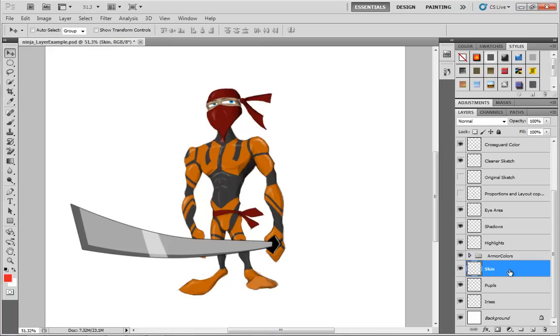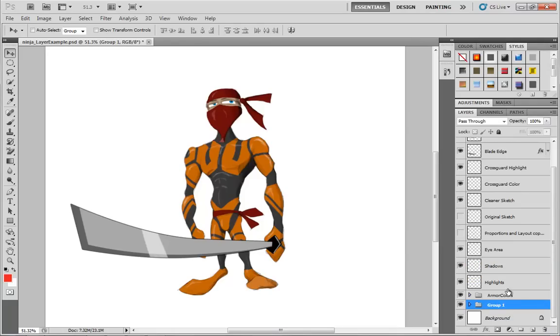Now, notice that the skin, the pupils, and the irises are all stacked up underneath the armor colors. Let's go ahead and put these into their own little group. So I'll grab the skin, the pupils, and the irises. This time I will drag these into their own group. And we'll call this the Exposed Face group. And let me go ahead and put a space in between here. I often don't because I work with Maya so much, but we can put spaces in here to make stuff easier to read.